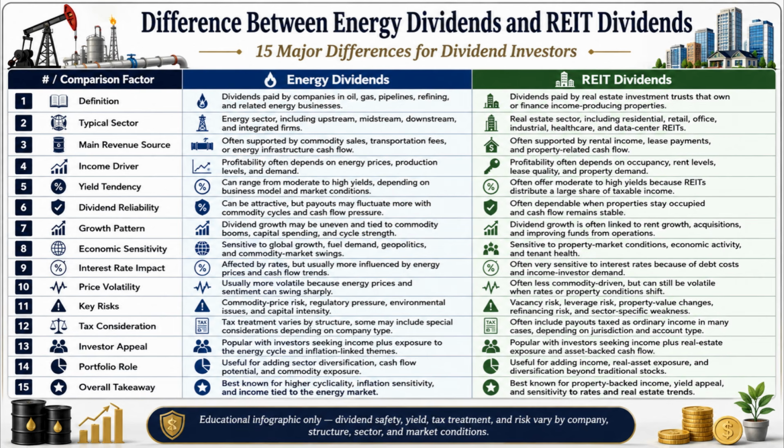Number 3. Energy dividends are often supported by commodity sales, transportation fees, or energy infrastructure cash flow, whereas REIT dividends are often supported by rental income, lease payments, and property-related cash flow.